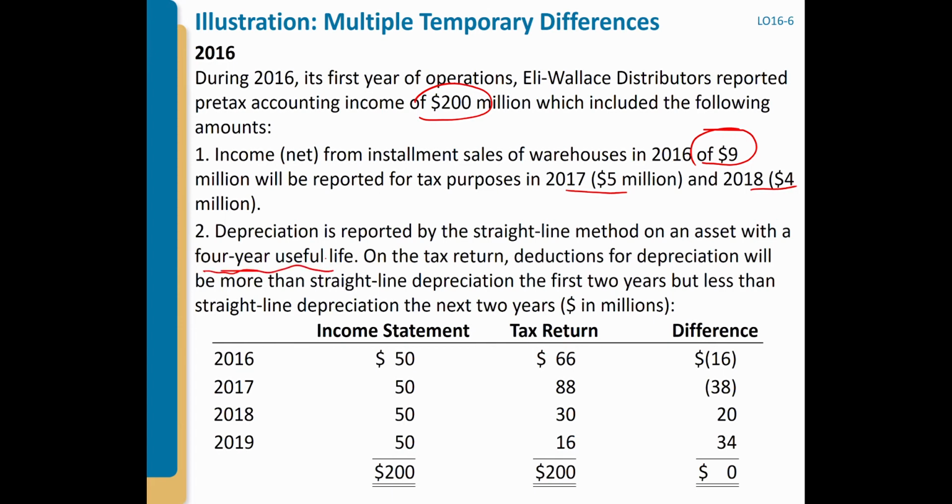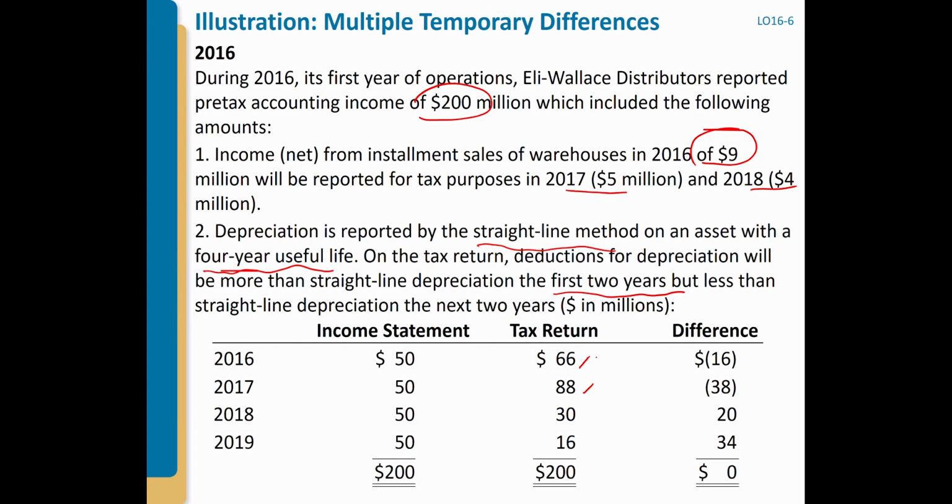On the tax return, the deduction for depreciation will be more than straight-line depreciation in the first 2 years, but less for the next 2 years. We call that the accelerated method. You remember, we talked about those in 121A. But the tax method is a special method.